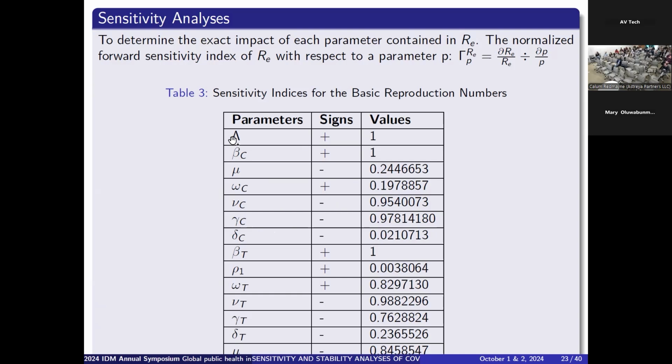And then to increase the spread of the disease, we can see lambda having a value of 1. That is, it has a direct relationship with the basic reproduction number. So if you increase lambda, that is the recruitment rate of people into this particular population, for example, by 16%, you are also increasing the value of the reproductive number by 16%. The same follows for beta C, which is the contact rate, and also omega C, which is the loss of immunity, the immunity wane. That is, if the people continue to lose immunity at this particular rate, then any percentage increase in the rate at which they lose immunity will also increase the value of the reproduction number, and so increase the rate at which the disease continues to spread in that endemic population.